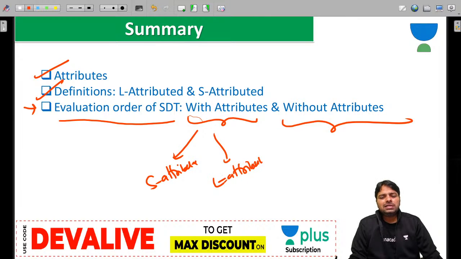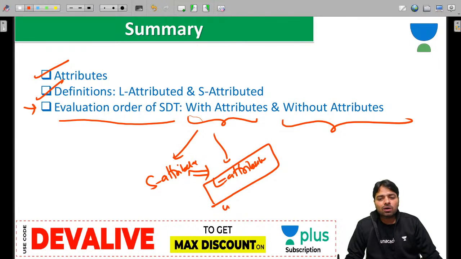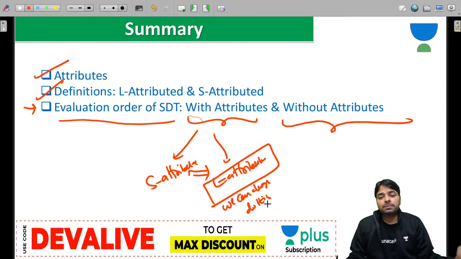And whether the grammar is S attributed or L attributed doesn't matter. You can always follow L attributed for evaluation purposes. We can always do that. Without attributes, it doesn't matter.